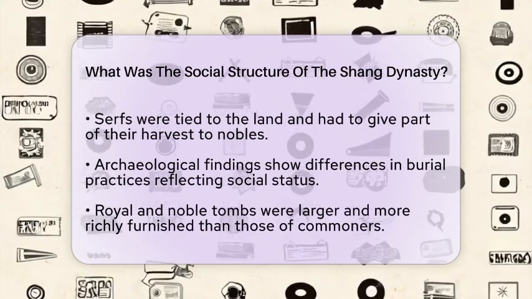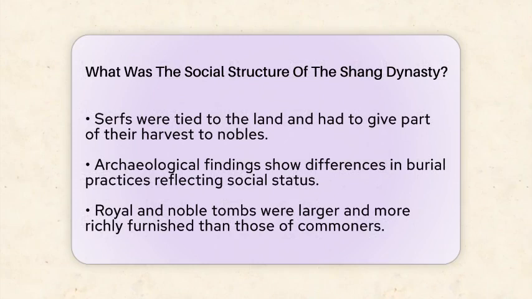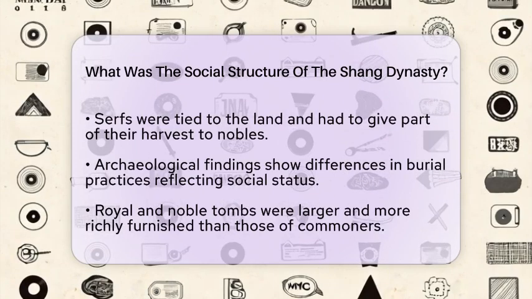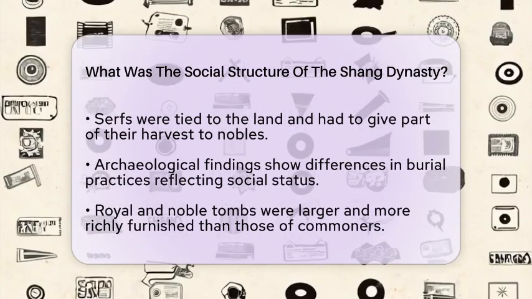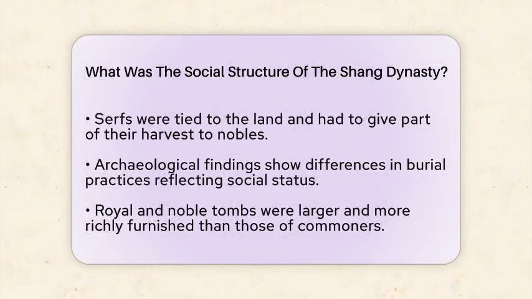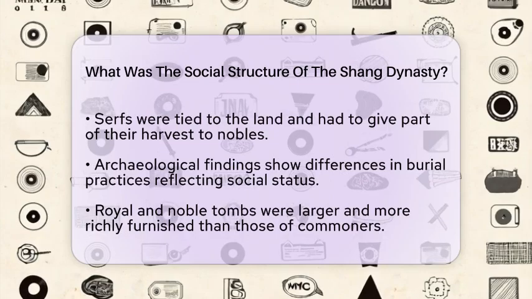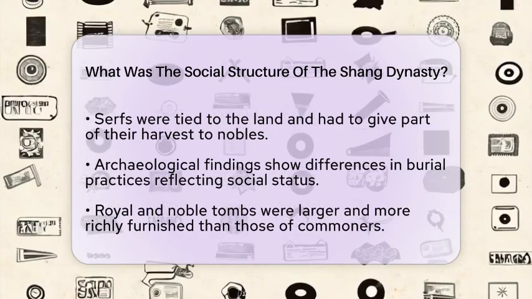Archaeological findings from cemeteries show clear differences in burial practices and tomb sizes, which reflected social status. Royal and noble tombs were much larger and more richly furnished than those of commoners. This separation indicates a clear social stratification within the society.